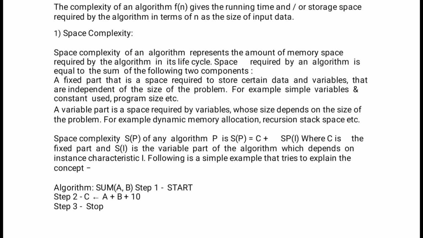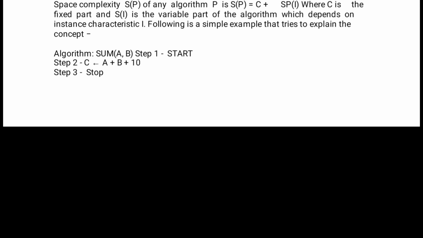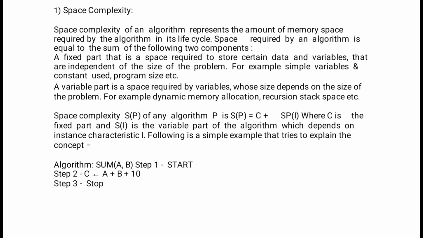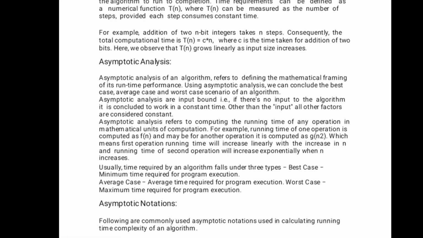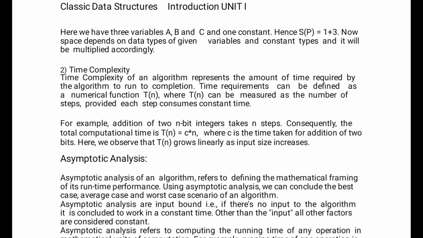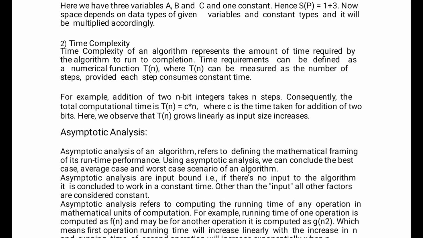A simple example is the sum of numbers in an algorithm, sum(a, b). We assign a value and b value and get the result in c. For example, a is 5, b is 5, 5 plus 5 gives 10, and the 10 is stored in c. That is about space complexity.